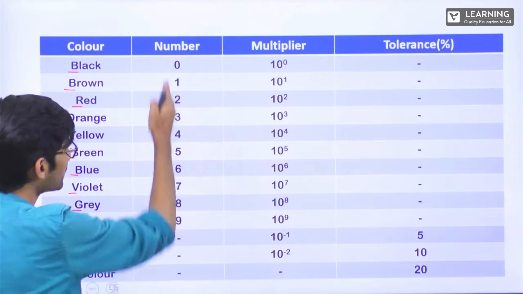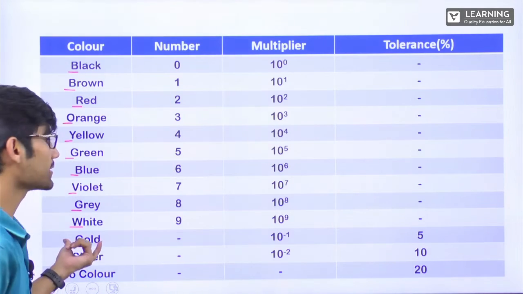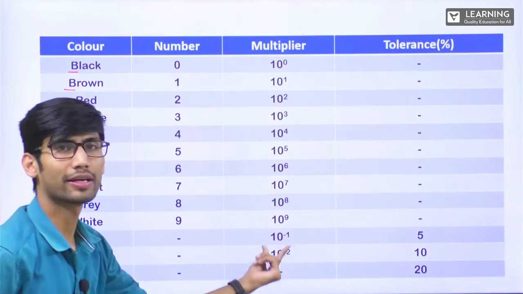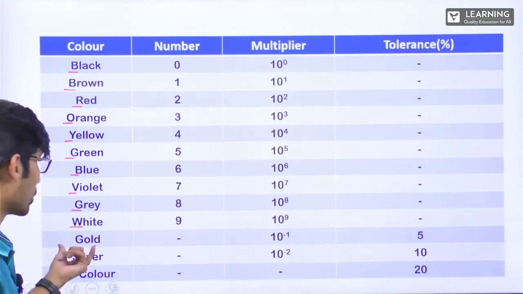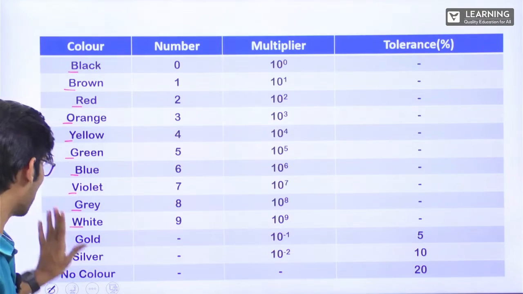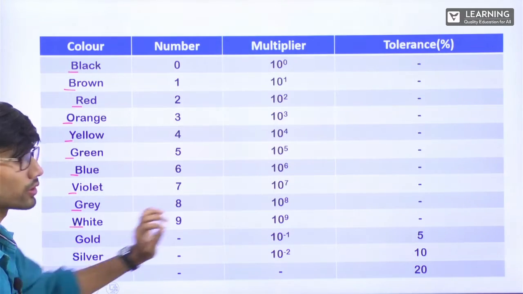Okay? So that's the reason there is no number written here. If suppose it is in the 3rd band, you can learn this multiplier for these two: 10 power minus 1, 10 power minus 2. Gold comes first, silver comes later. So 10 power minus 1, 10 power minus 2. Majorly, these two are for the tolerance.